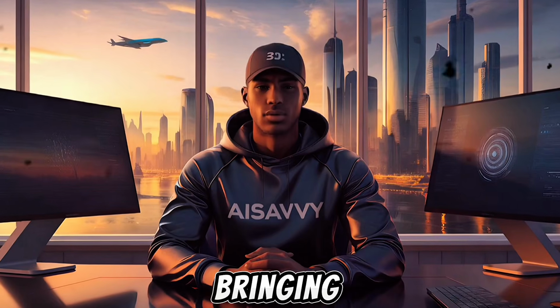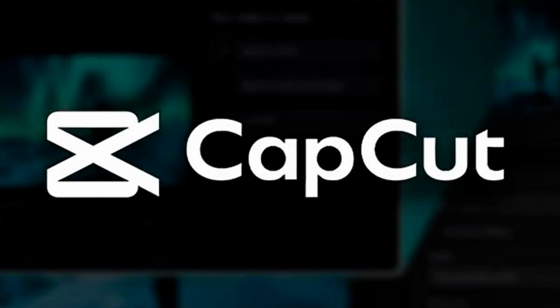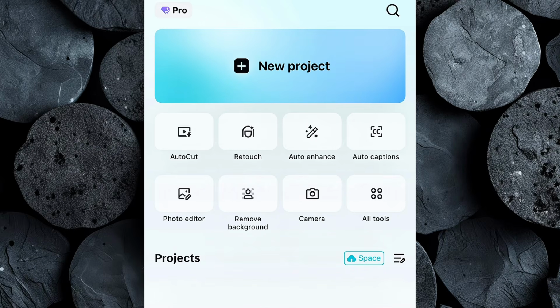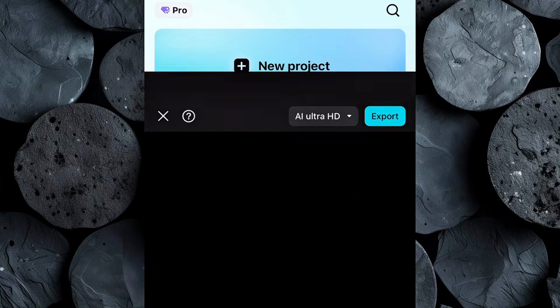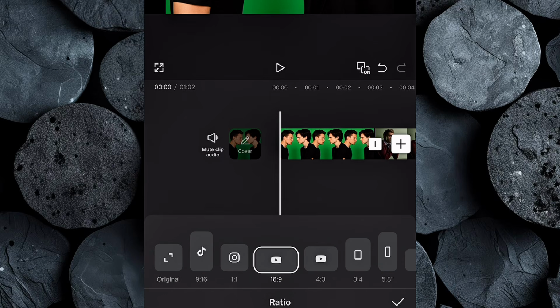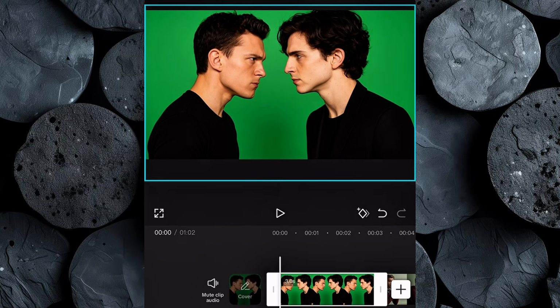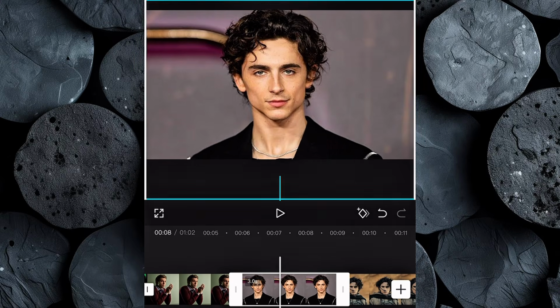The final step is bringing everything together with editing, and for this, we'll be using CapCut. Start by opening CapCut. Click on New Project and import all the images and video clips we collected earlier. Next, go to Aspect Ratio and set it to 16:9 for YouTube. Make sure to stretch your clips to fill the frame so you don't have those black bars on the sides.